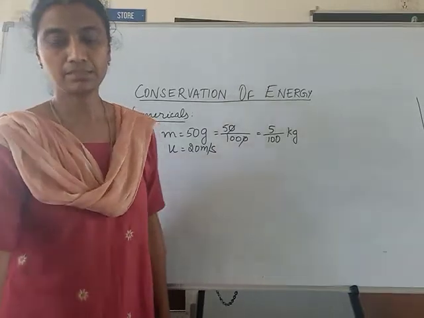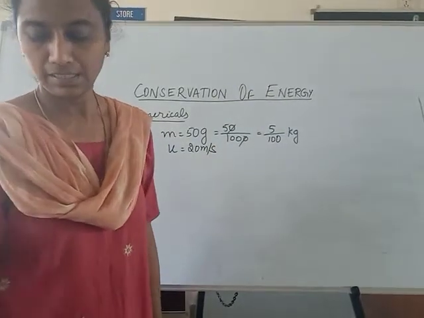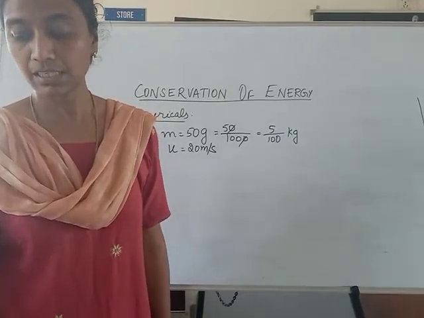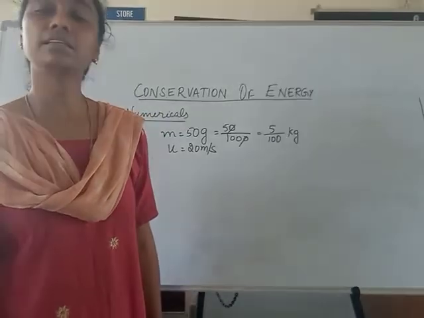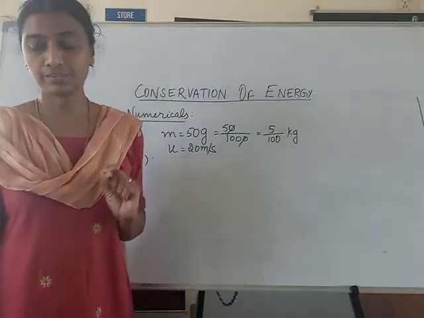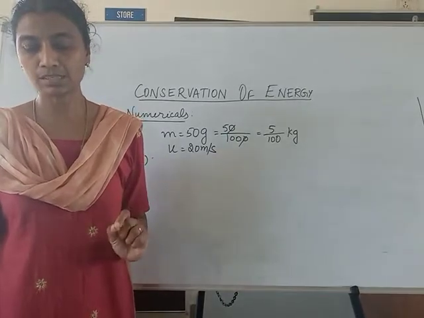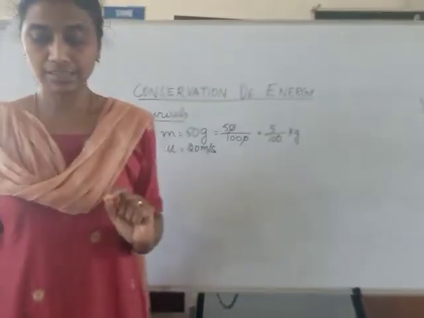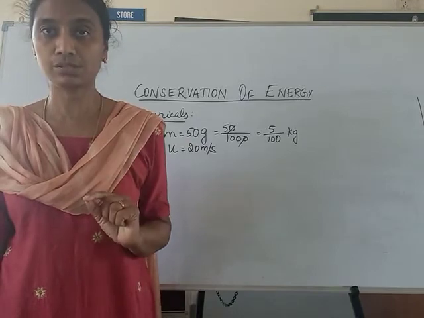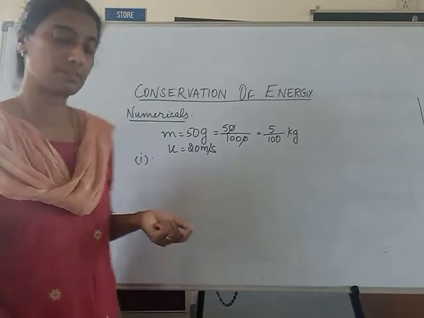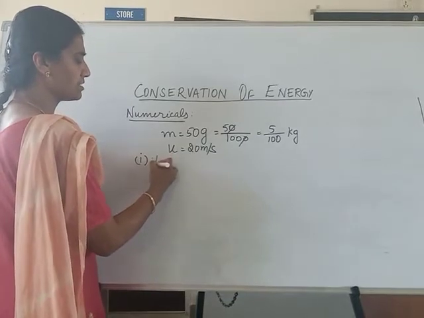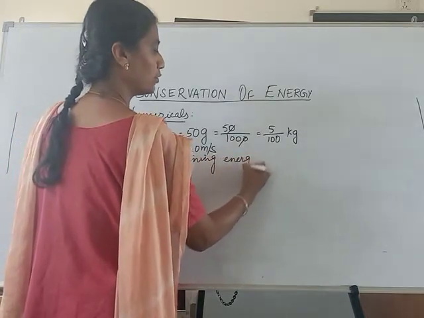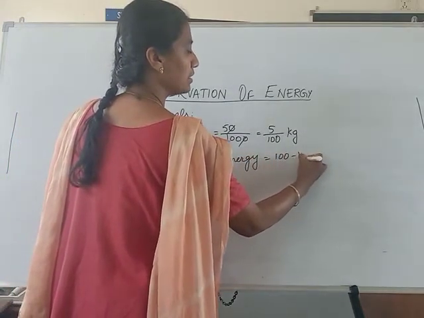The third part of the question says: maximum height reached if 40% of the total energy is lost against air friction. So read the question clearly. It is given 40% of energy is lost during air friction. So what is the remaining energy? 60%. 100 minus 40 is 60%.